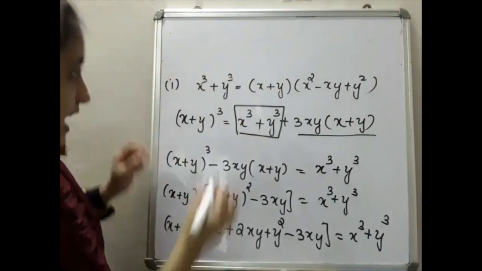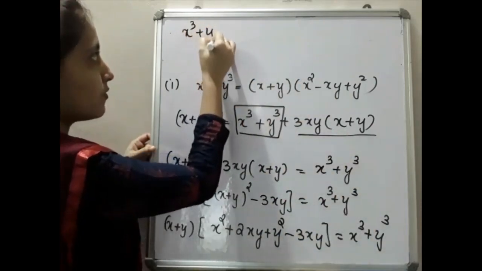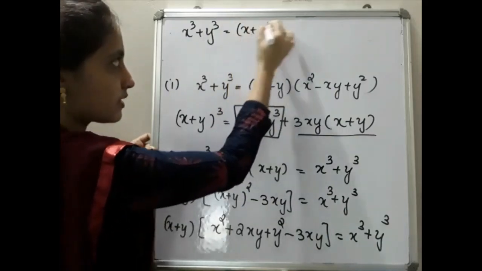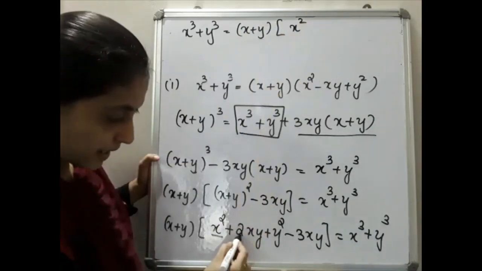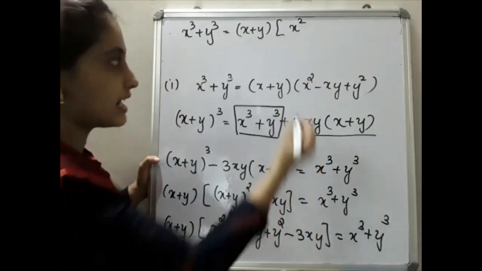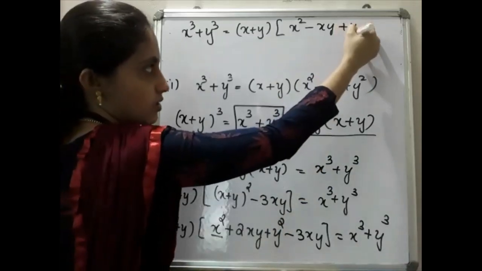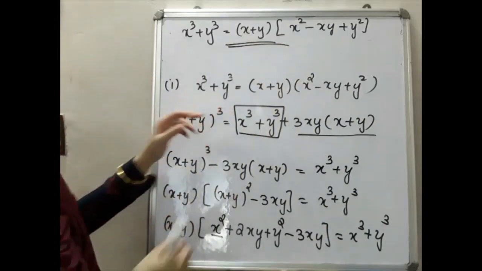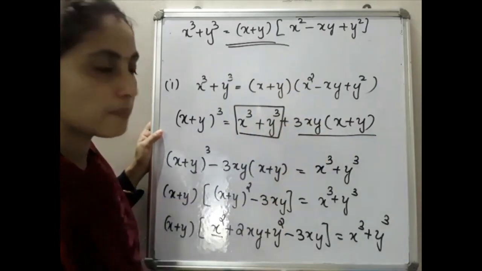So this can be written as, first I will write here, x cube plus y cube will be equal to x plus y into, then here please look, x square we write, then plus 2xy minus 3xy. What is the answer? Plus 2 minus 3, that is minus xy. Then remaining here is plus y square. That is our answer: x cube plus y cube is equal to x plus y into x square minus xy plus y square.